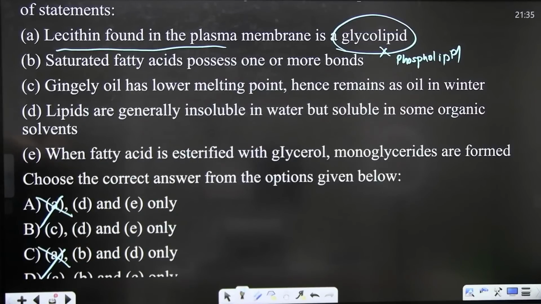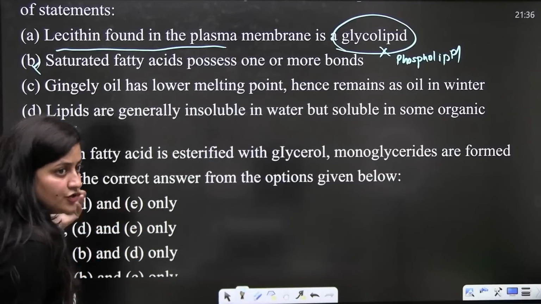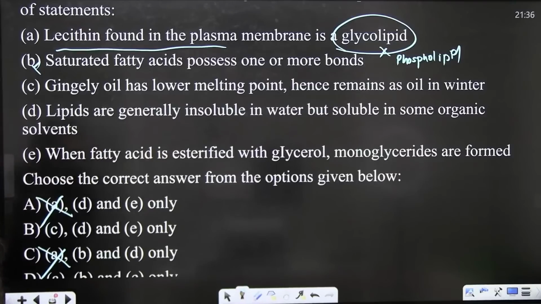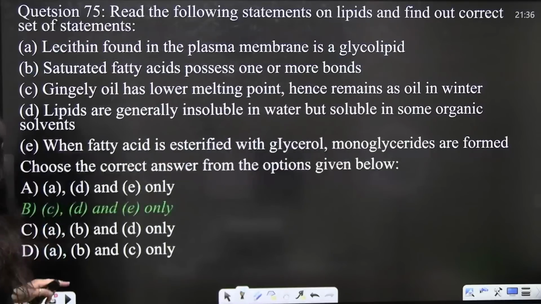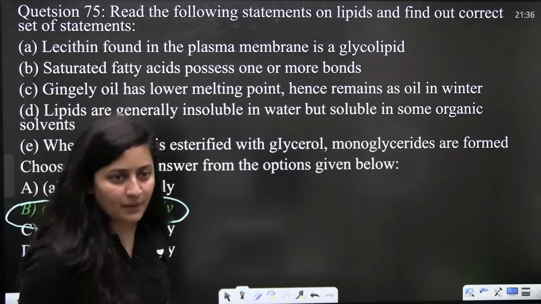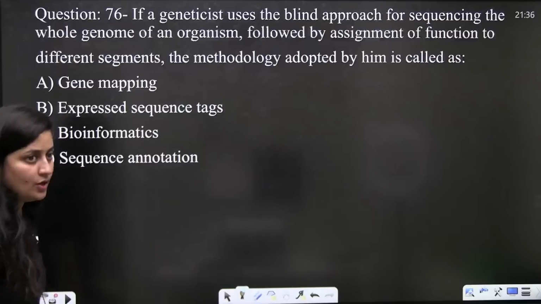Saturated fatty acid possesses one or more double bonds? No, only one bond will be there. It is a saturated fatty acid, it is not unsaturated. Lipids are generally insoluble in water. And when a fatty acid is esterified with glycerol, monoglycerides are formed. So obviously we can say that the correct answer here is B, C, D and E.